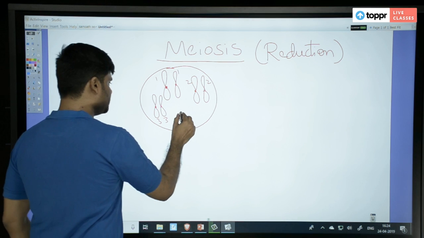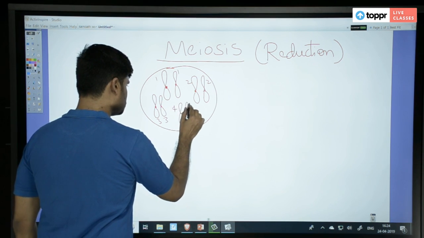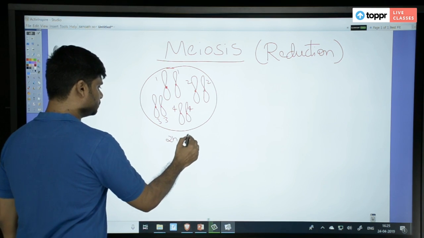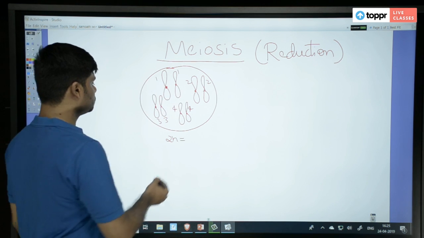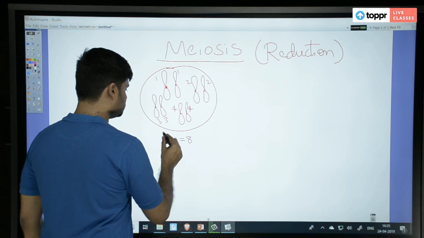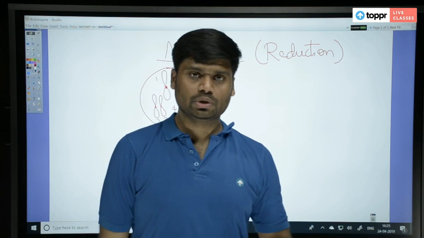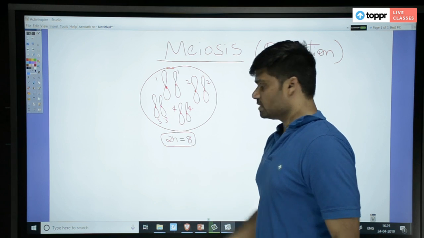Or if you want, let me take another 4. So it's diploid. 2n is equal to how many chromosomes? 8. So let us say there is an organism where 2n is equal to 8. Its diploid number is 8, haploid number is 4.